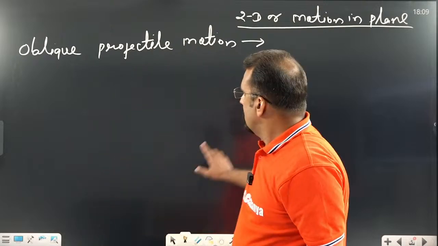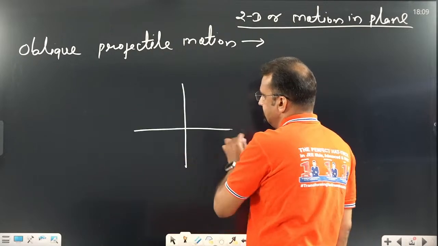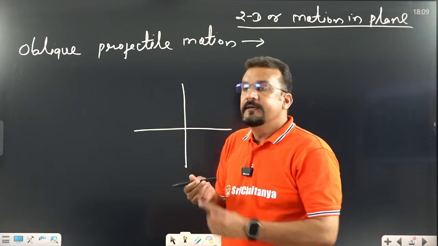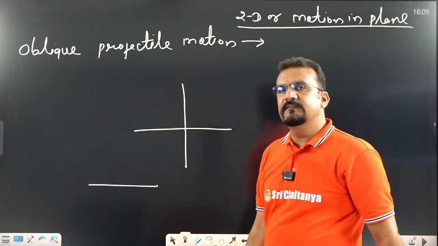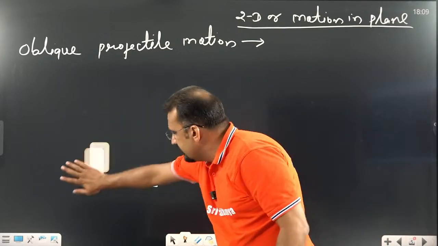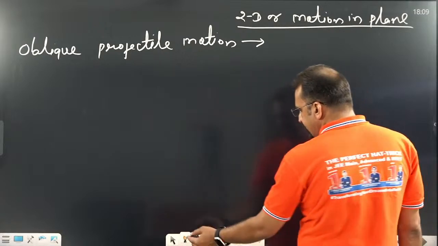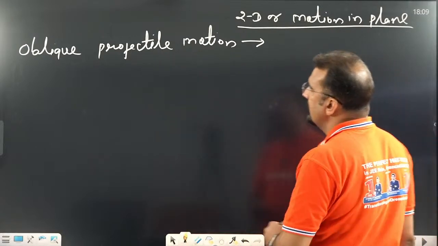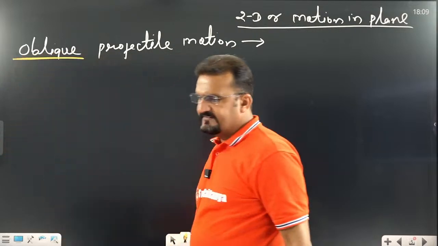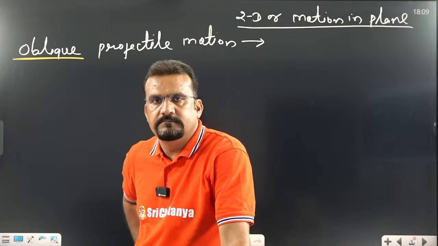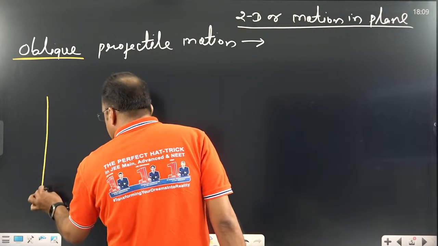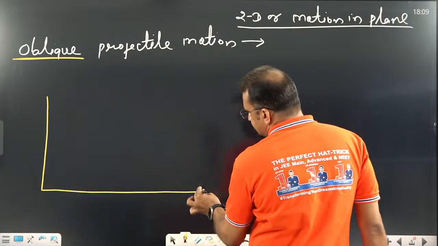Let us assume this is a plane, but if I consider one more axis, this is space. If we only consider one axis, this is motion in a straight line or 1D. So you should know the meaning of 1D, 2D and 3D. Now what is our today's topic? That is oblique. Oblique means the projectile is thrown at some angle. So let us take an example and try to understand the concept. That is very important, dear students.